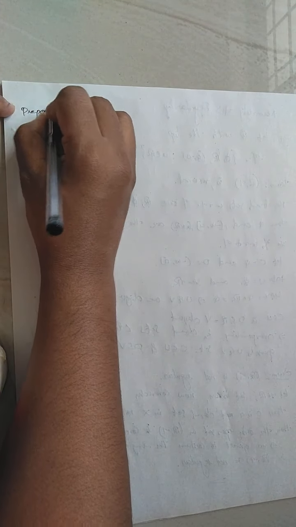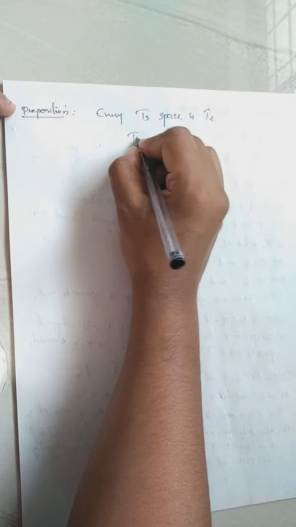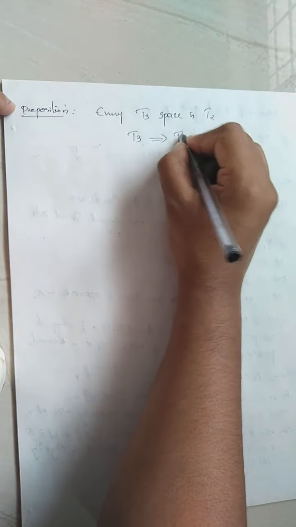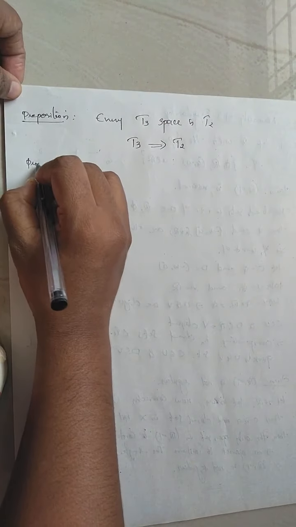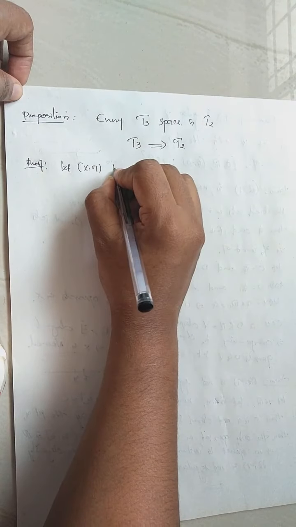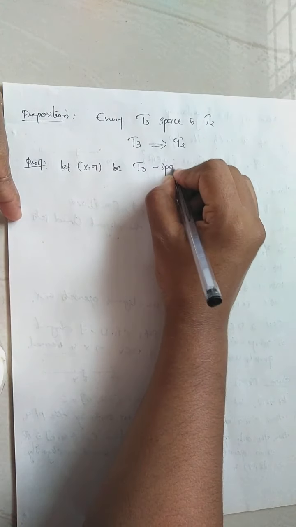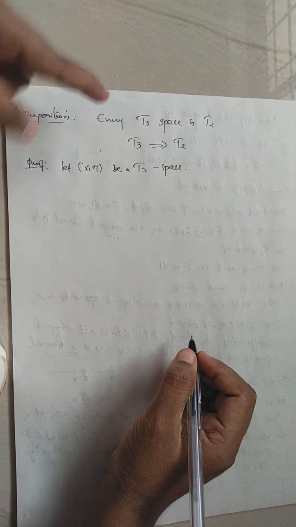Now we will prove a proposition. This proposition says that every T3 space is T2. That means the T3 axiom always implies the T2 axiom. Okay. How will you prove this statement? Let X be a topological space and let it be a T3 space. We want to prove that it is T2.